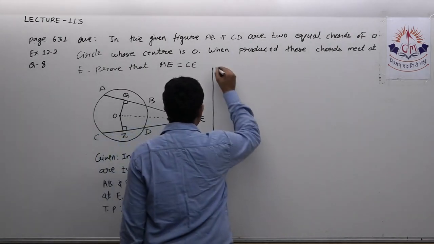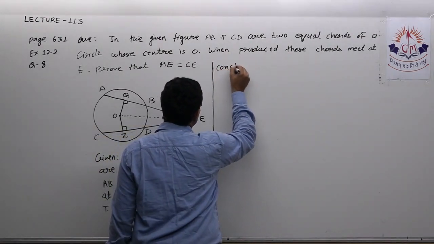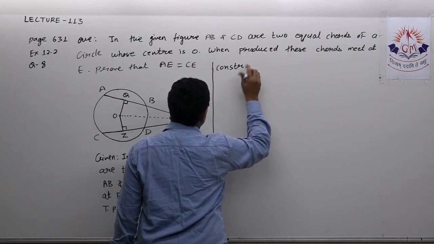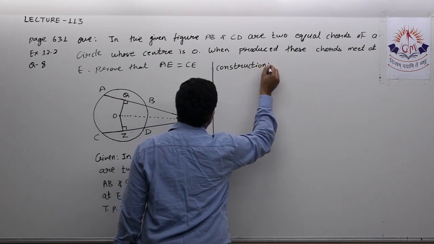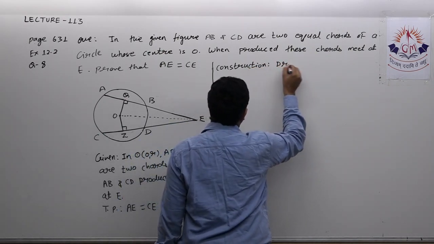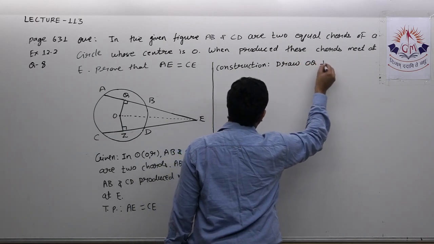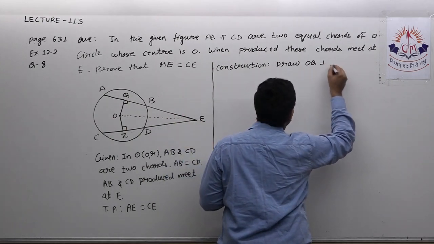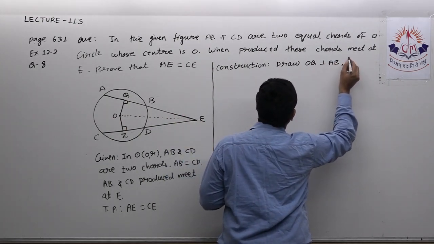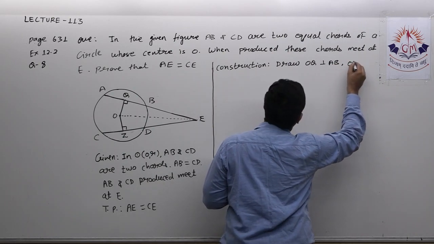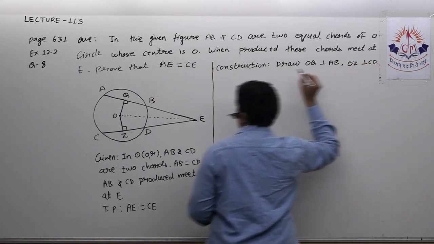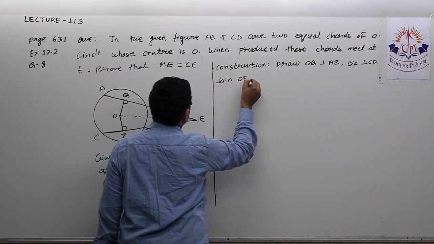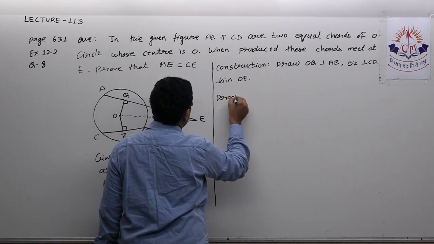So construction is required. First I write that construction. Construction: first, draw OQ perpendicular to AB. Either I write AB or AE, it doesn't matter, so I'm writing AB. OZ perpendicular to CD. Then join OE. Now we will see its proof.